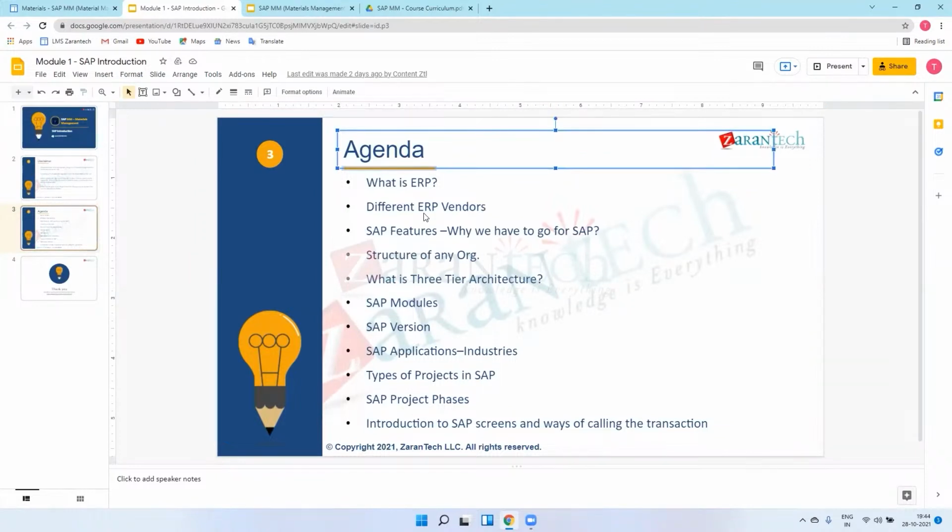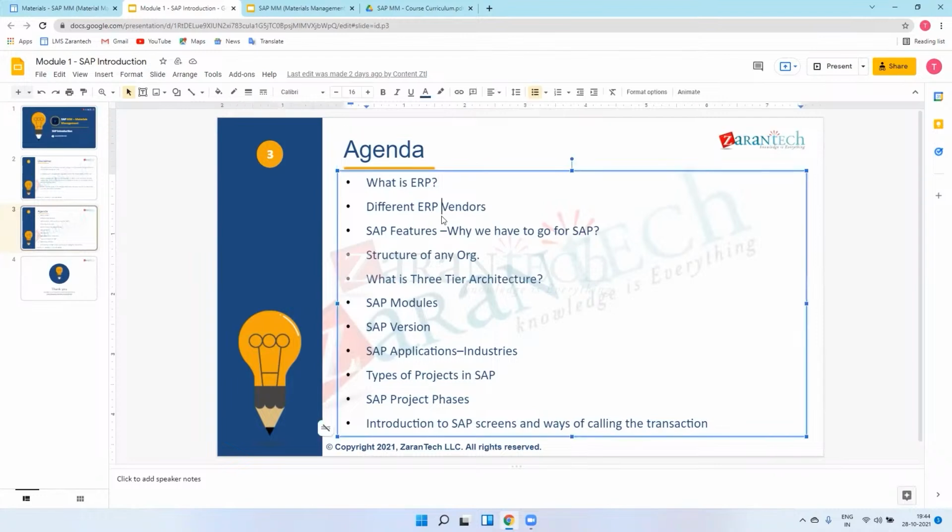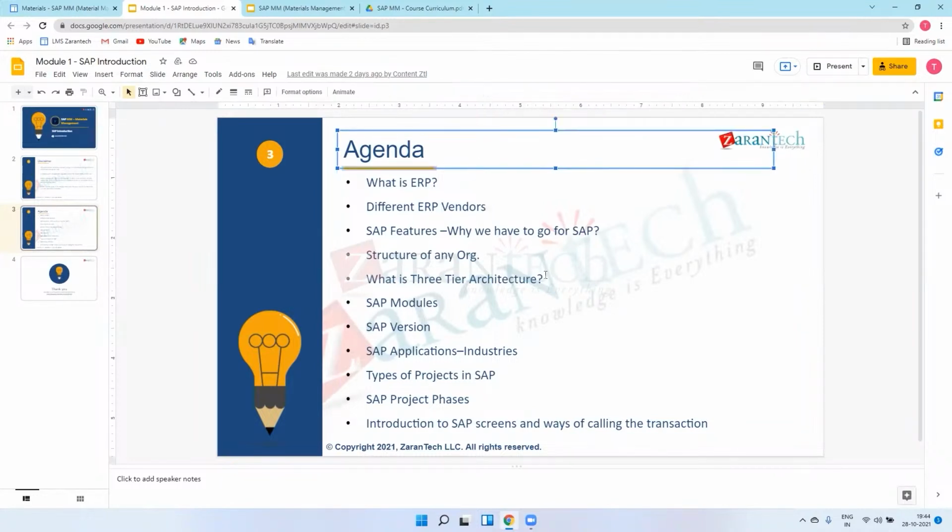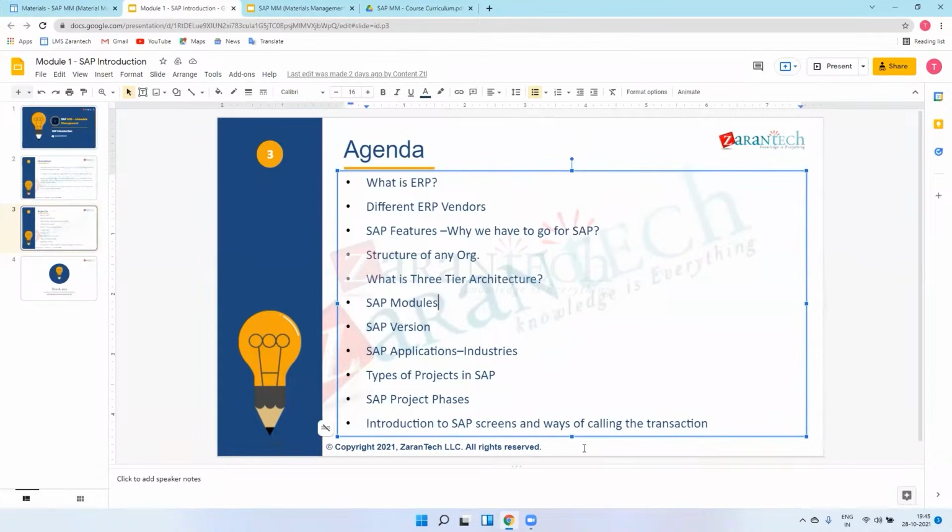So this is regarding the ERP vendors: SAP, Microsoft, and Oracle. There are a lot of other vendors as well, I think 100 plus, so we will focus on SAP only. Coming to the next topic, SAP features and why we go for SAP.